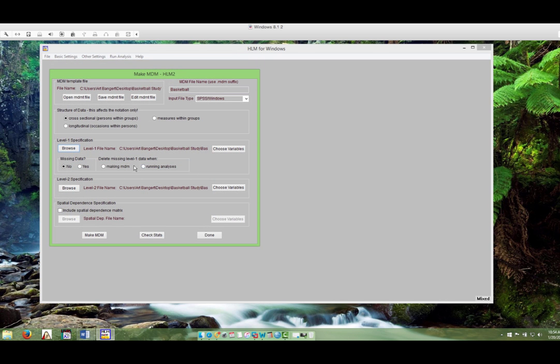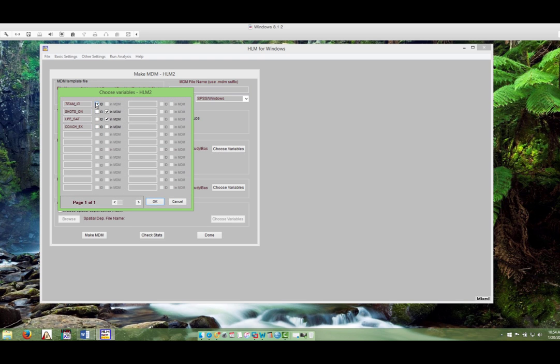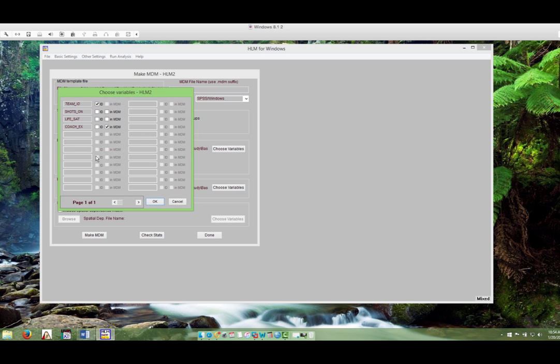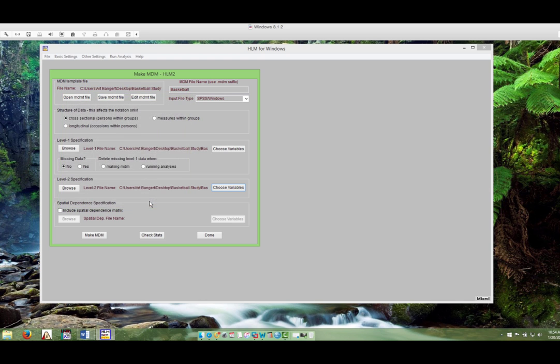That allows us to just choose our variables again. The team ID, shots on 5 and life satisfaction are already at level 1, and our level 2 variables are already chosen, so we don't need to go through that step again.